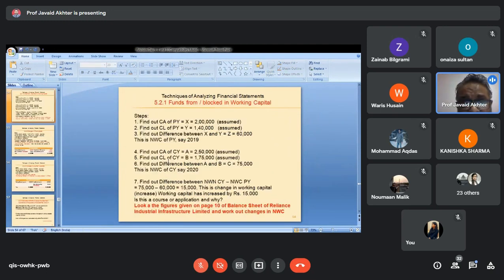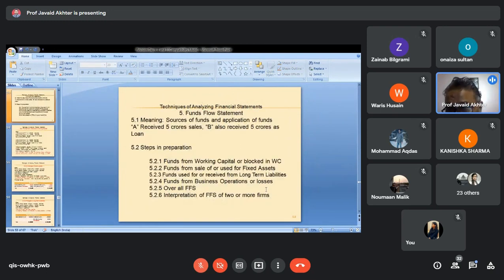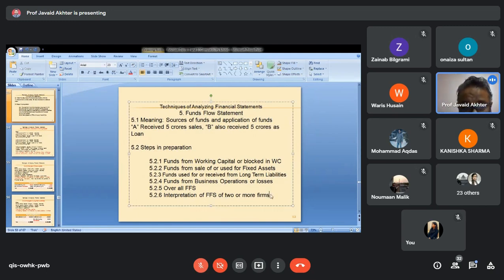For example, if the value of equity in 2017 was 50,000 and in 2018 it is 75,000, what do we conclude looking at this data?